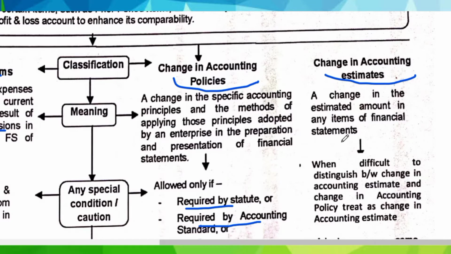Some examples of accounting estimate can be depreciation, provision for taxation, provision for bad debts, provision for loss due to litigation, and provision for warranty expenses. These examples are nothing but the categories on which AS 29, that is contingencies, provisional liabilities and provisional assets, is applicable.